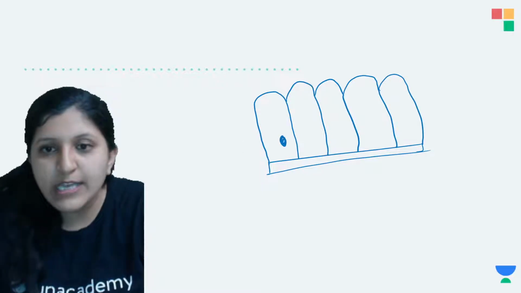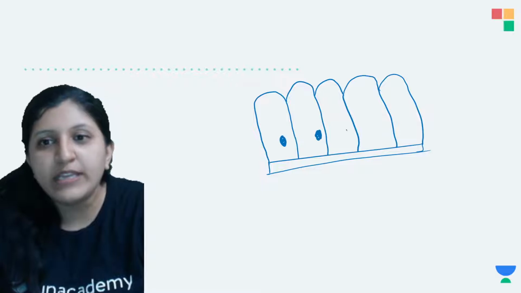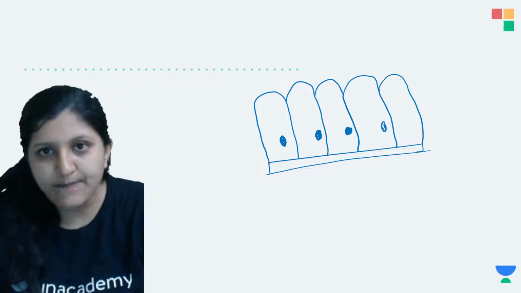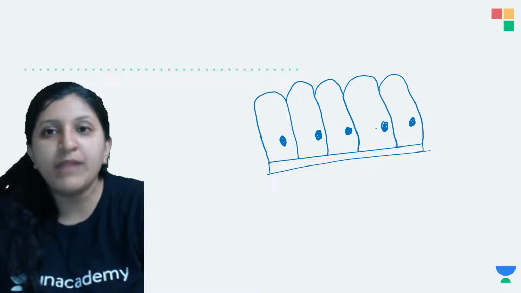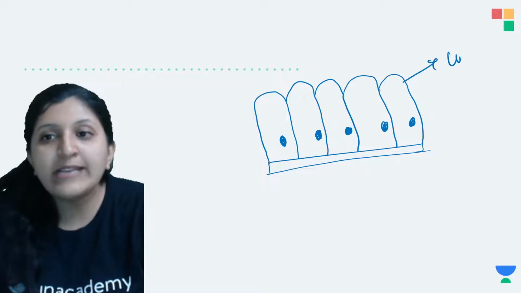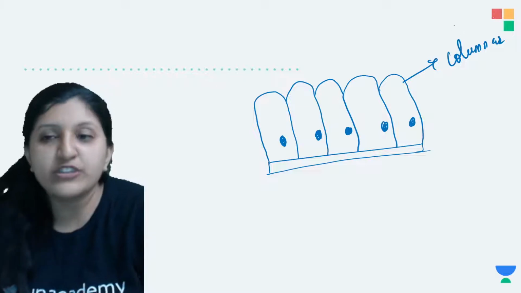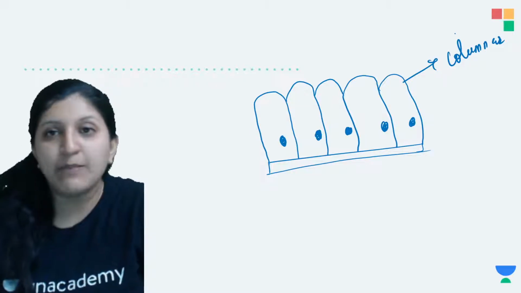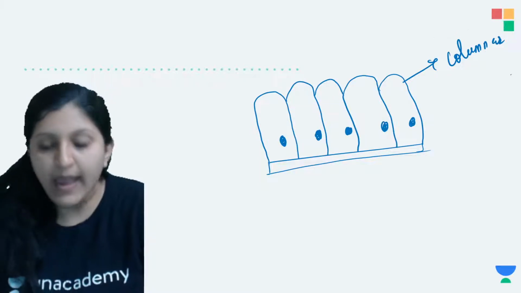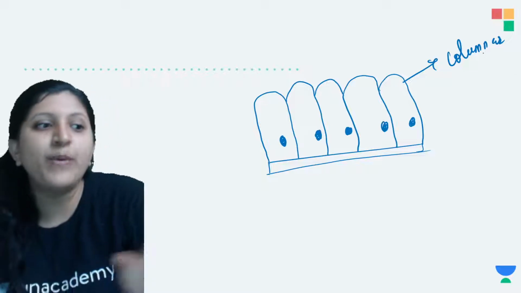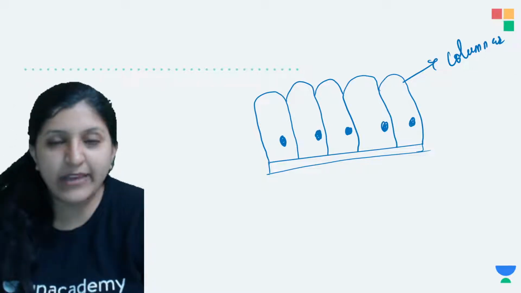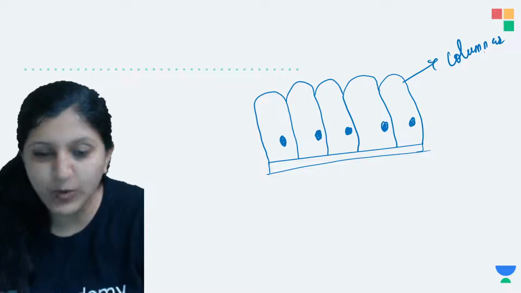Where exactly do you find a columnar epithelium? What is the function? Again, the function can be secretion, absorption, and other things. Movement can also occur. I'll give you an example when I'm explaining about these in detail.